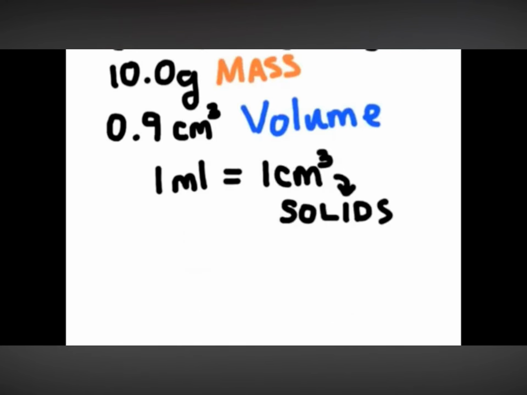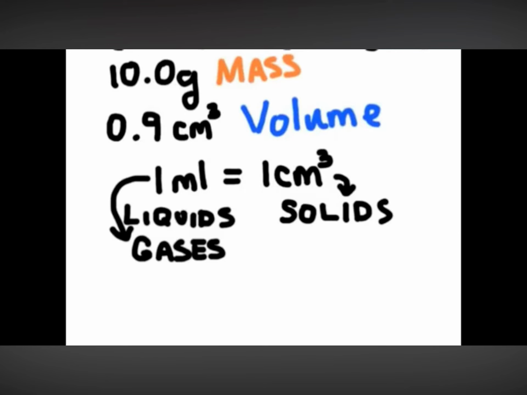And we use milliliters when we're talking about liquids and gases. Okay, so how much space does 10 grams of lead take up? Well, we could fit 10 grams of lead into a small nail. Here we have the exact same mass as the 10 grams of air, and yet it's taking up much less space. And so we could say that lead is much more dense than air.